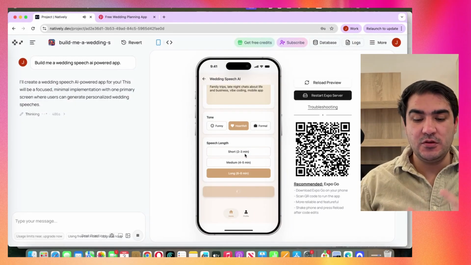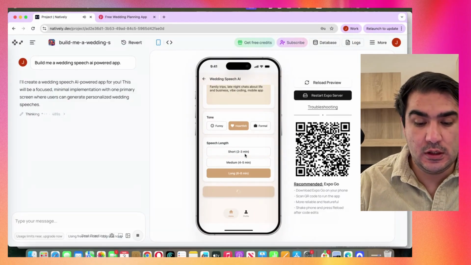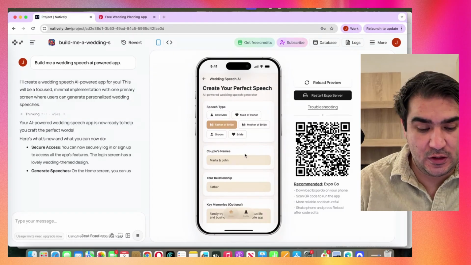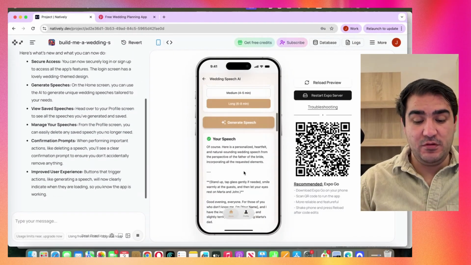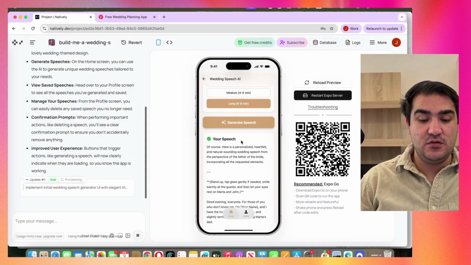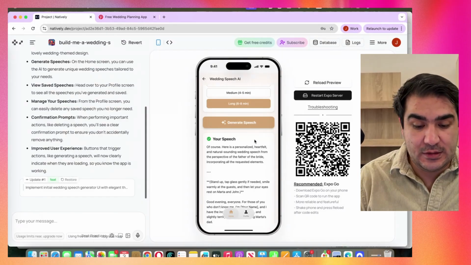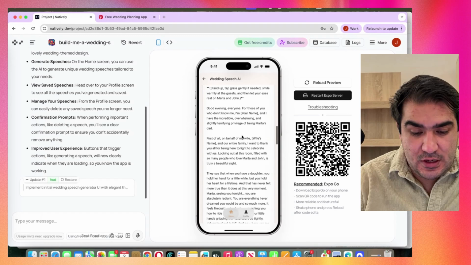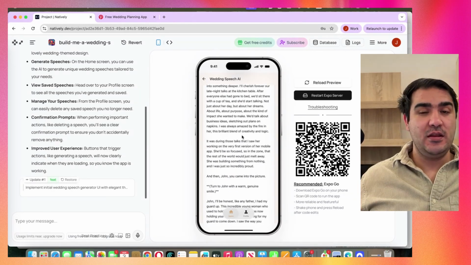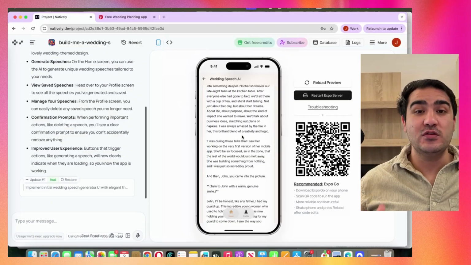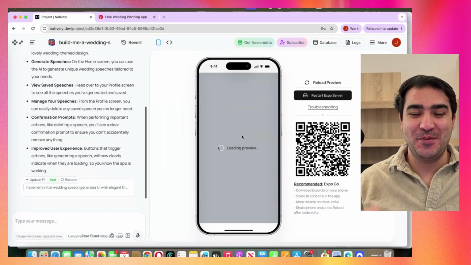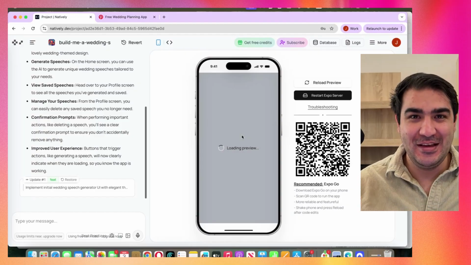So it's taking time because the AI needs to prepare the answers, and we have AI there live. So that's actually quite incredible and nice. Yes, here we have the speech. Here's a personalized, heartfelt, and natural sounding wedding speech from the perspective of the father of the bride. Nice. This is actually super, super good. So imagine you have the wedding of your best friend or someone's sibling, and you don't know what to say. So you go download our app in the App Store and Play Store, and then prepare your perfect speech with our AI.